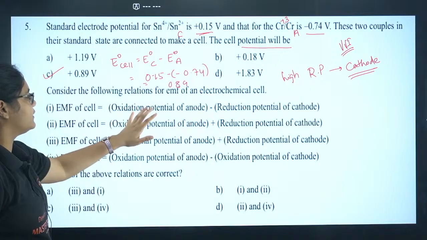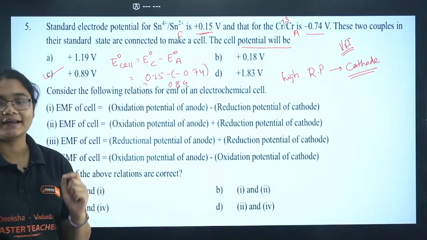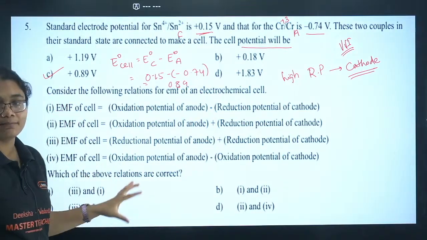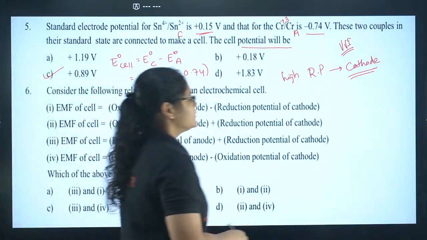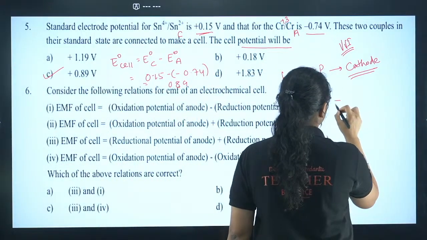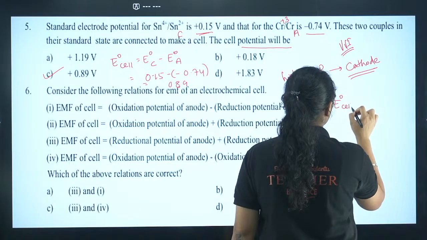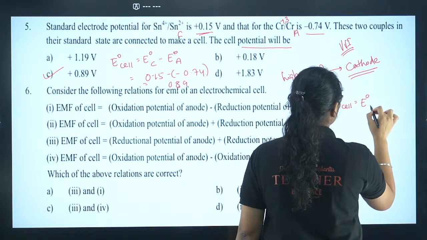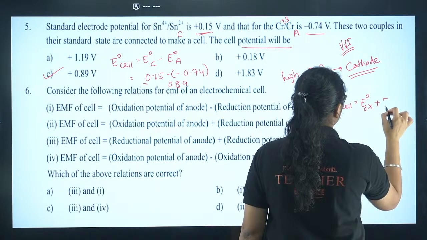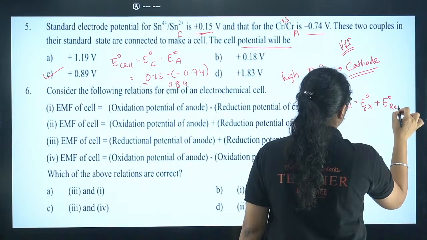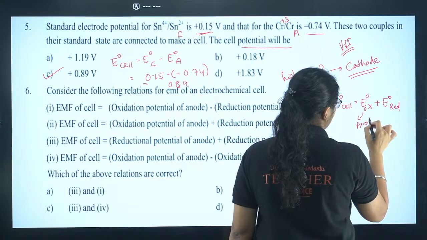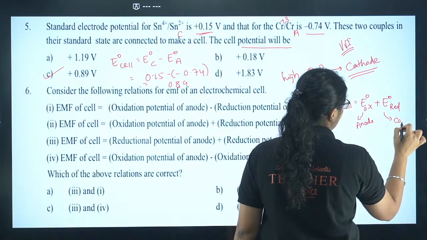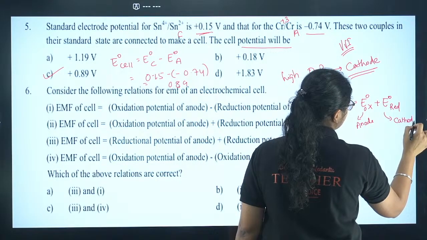Consider the following relations for the EMF of an electrochemical cell. This is again a very important question. So let me just give you some idea about this question. When you have E naught of the cell, the formula is E naught of oxidation plus E naught of reduction. Remember, oxidation takes place at the anode and reduction takes place at the cathode.